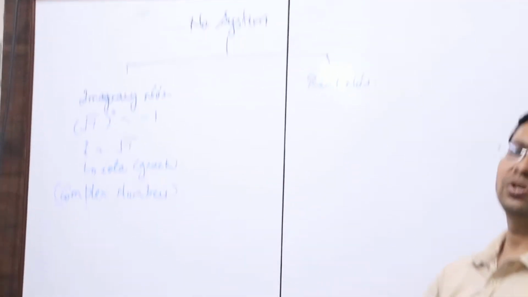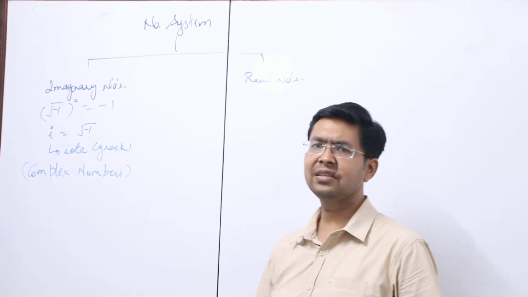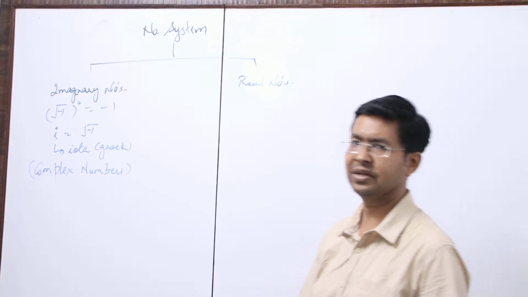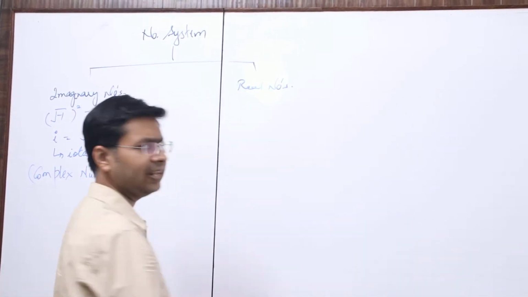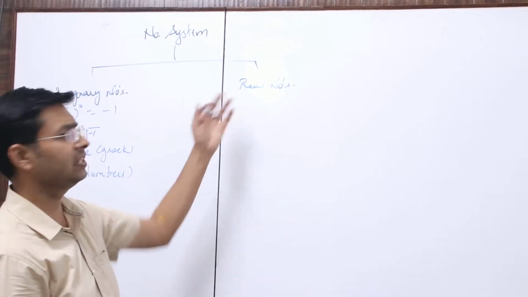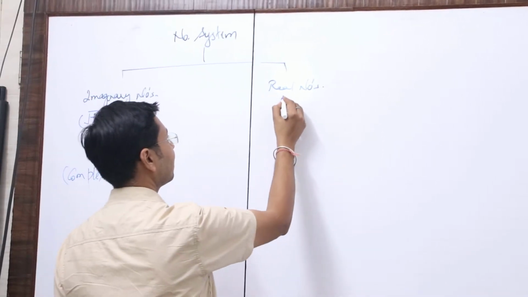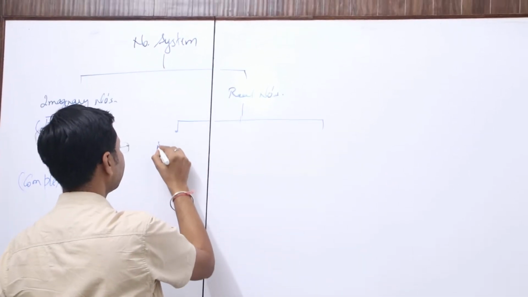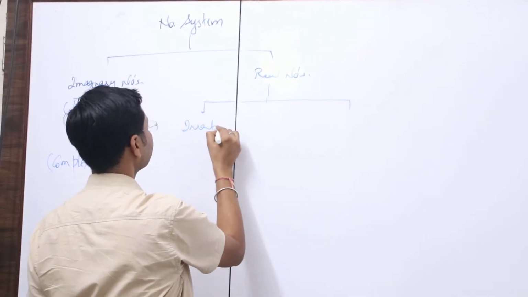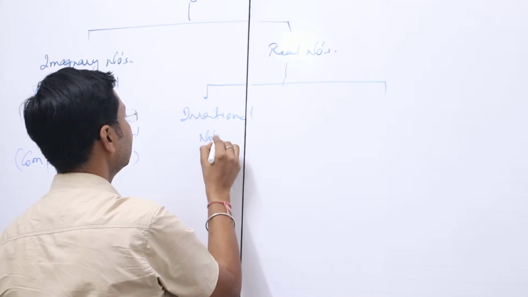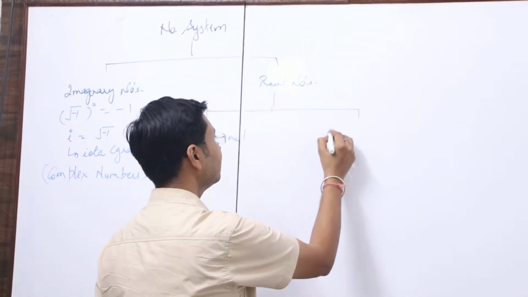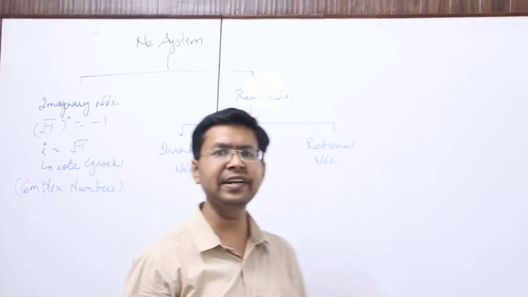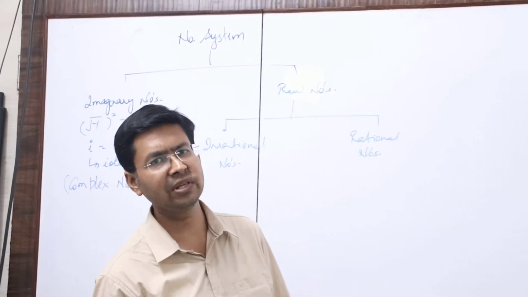The only thing is that if you square such a number, the answer is negative. And the most fundamental unit of complex numbers is root of minus 1, that is iota, that is small i. Okay? Now let's come to real numbers. We are very familiar with this term. We know real numbers are categorized into two classifications. One is irrational numbers, and the other is rational numbers. We define real numbers as the group of rational and irrational numbers.